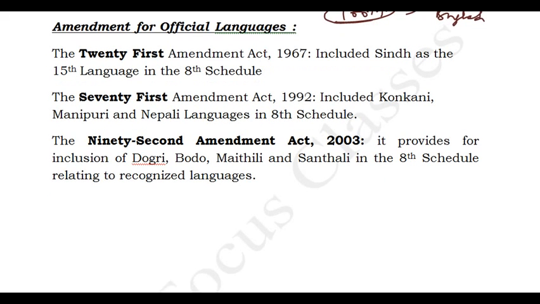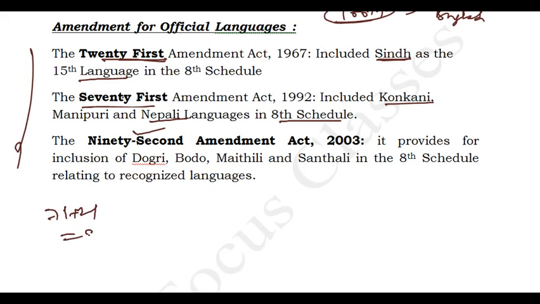And we'll see the official languages. We know that the first one is the 21st Amendment Act. Based on the 21st Amendment Act, Sindhi was added to the official languages. And in the 71st Amendment Act, 3 more languages, Konkani, Manipuri and Nepali, were added to the 8th Schedule. And if you add 21st and 71st, you will get 92nd. So the next is the 92nd Amendment Act, and it has given 4 more languages.